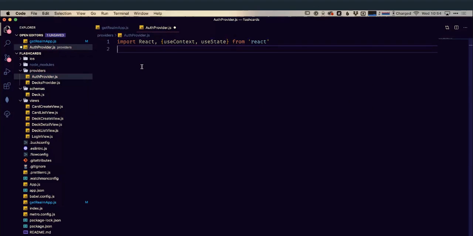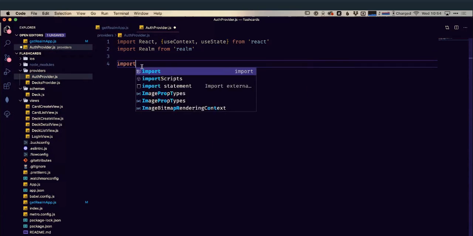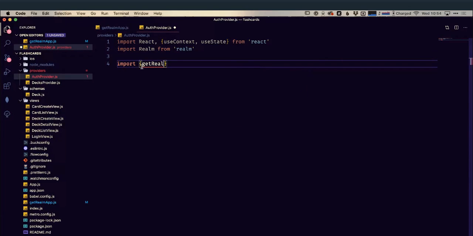I also am going to be using realm, so let's import that from realm. And I'm going to be using my getRealmApp that I just created. So let's just import getRealmApp from, and that's in getRealmApp. Great. So that's all of our imports we're going to need for this section.